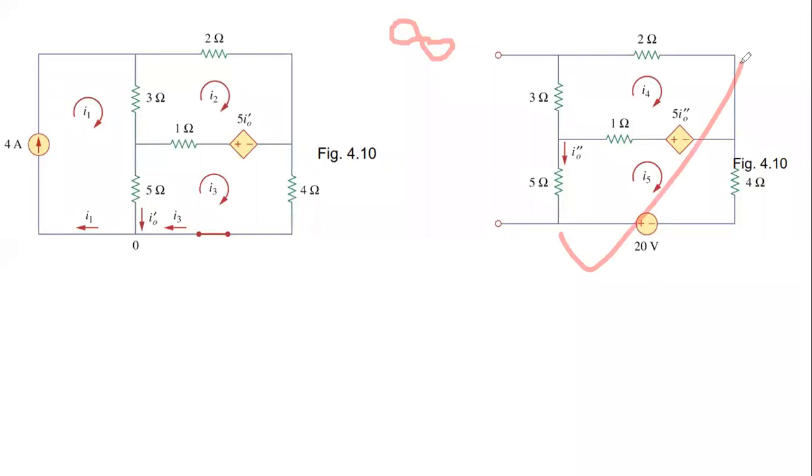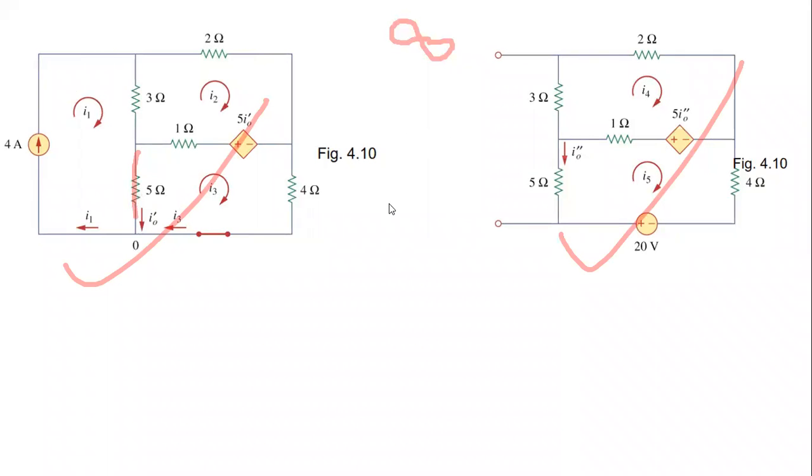In this one, current source is short. So we find I naught double dash, voltage source is there. We can apply mesh analysis. In this one, current source is there, voltage source is short. Again, we can apply mesh analysis to find this current, I naught dash and I naught double dash.